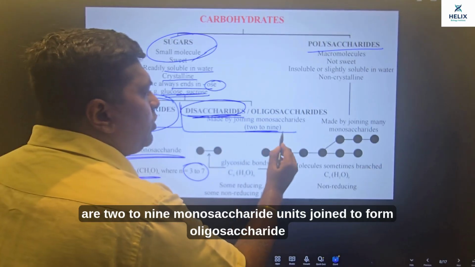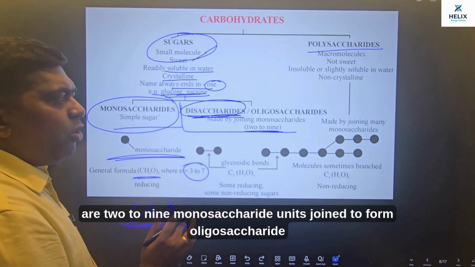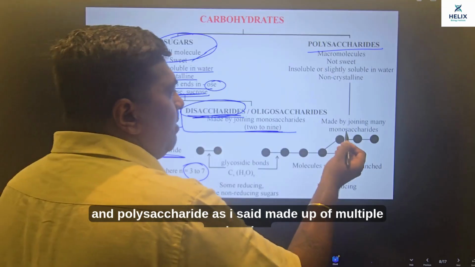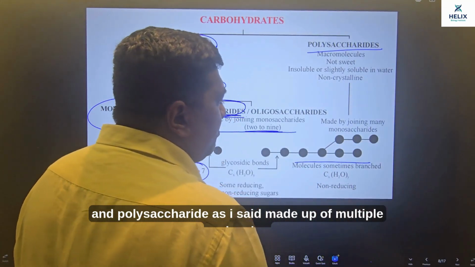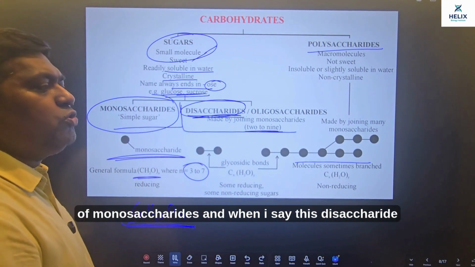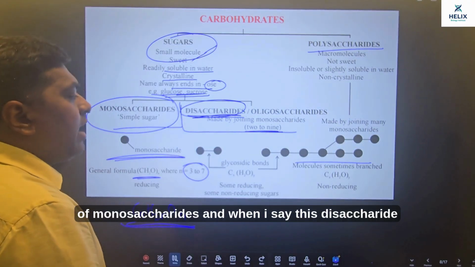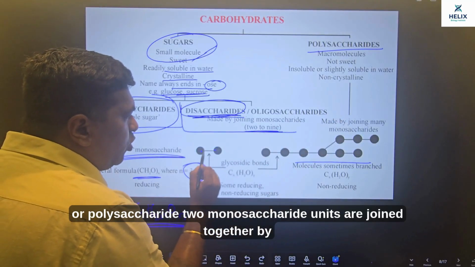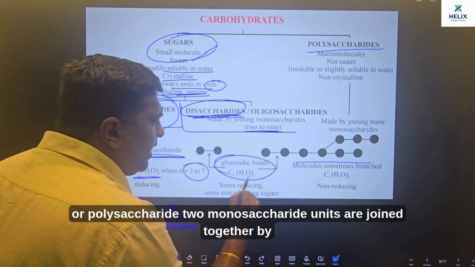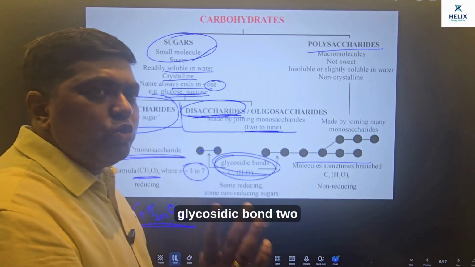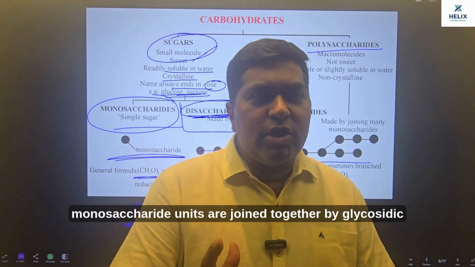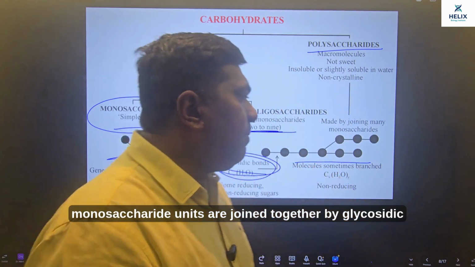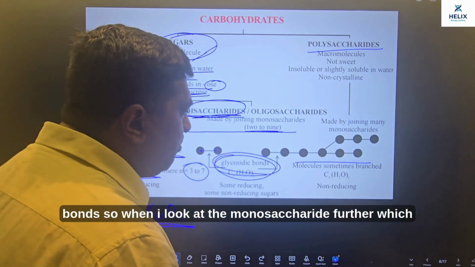So there are 2 to 9 monosaccharide units joined to form oligosaccharide, and polysaccharide, as I said, is made up of multiple molecules of monosaccharides. And when I say disaccharide or polysaccharide, monosaccharide units are joined together by glycosidic bonds.